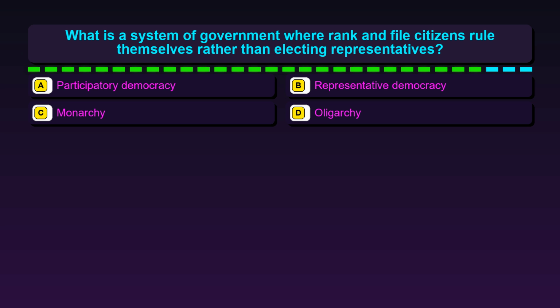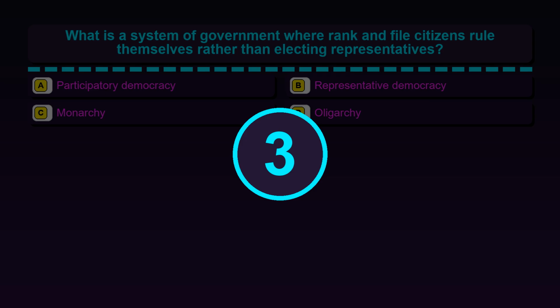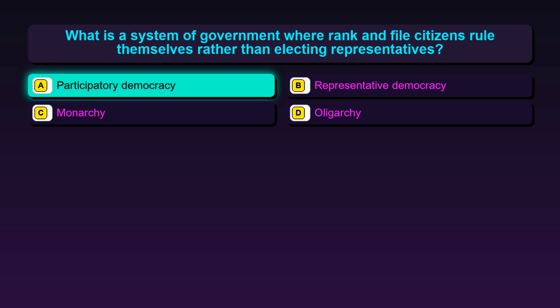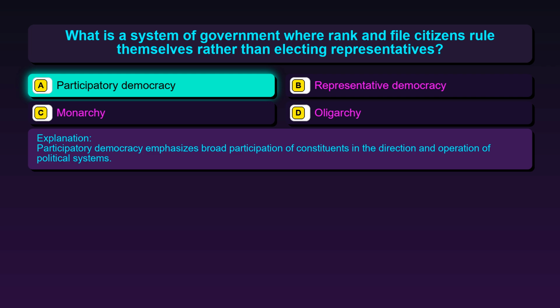Question 122. What is a system of government where rank-and-file citizens rule themselves rather than electing representatives? Option A, participatory democracy. Option B, representative democracy. Option C, monarchy. Option D, oligarchy. The correct answer is option A, participatory democracy. Participatory democracy emphasizes broad participation of constituents in the direction and operation of political systems.